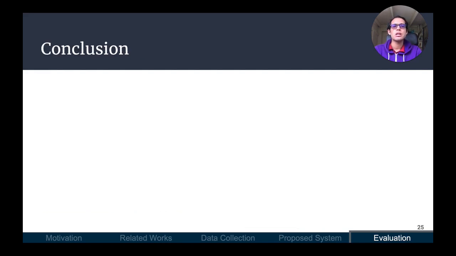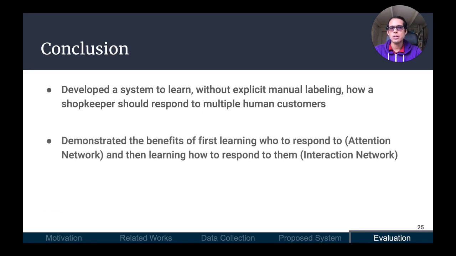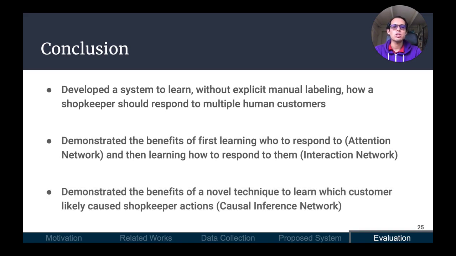In conclusion, in this work, we developed a system to learn, without explicit manual labeling, how a shopkeeper should respond to multiple human customers. We then demonstrated the benefits of first learning who to respond to, the attention network, and then learning how to respond to them, the interaction network. Finally, we demonstrated the benefits of a novel technique to learn which customer likely caused shopkeeper actions.